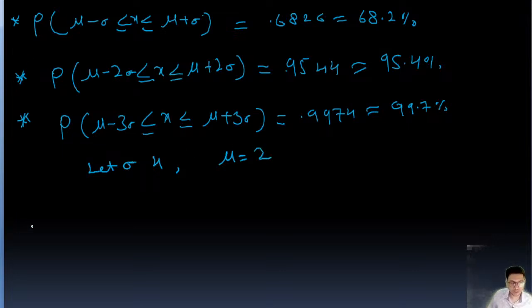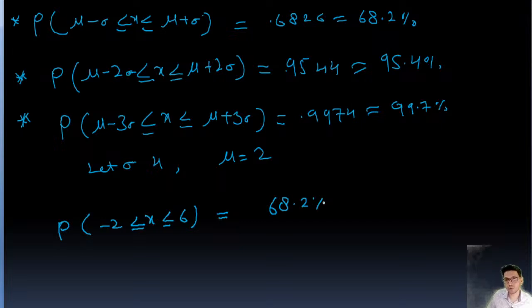Then for this probability, mu minus sigma means -2 and mu plus sigma means 6, so when x is between -2 and 6, the probability is 68.2%.